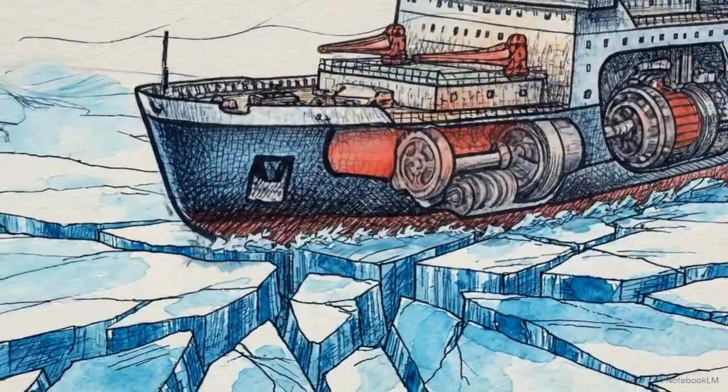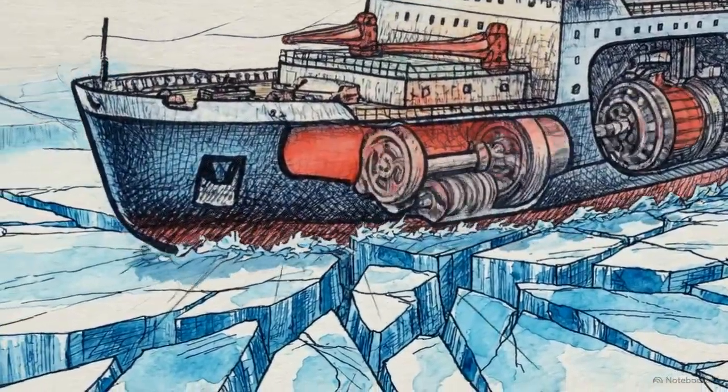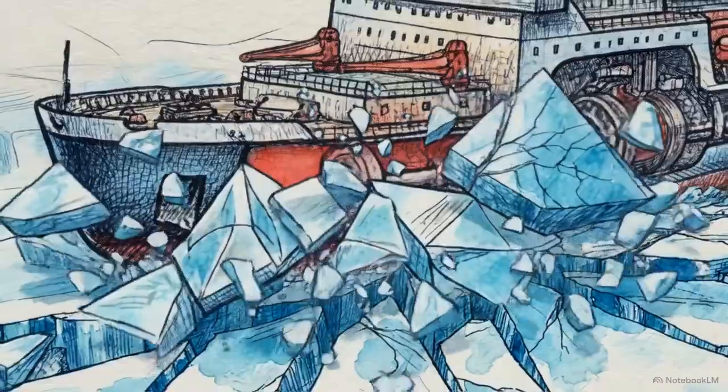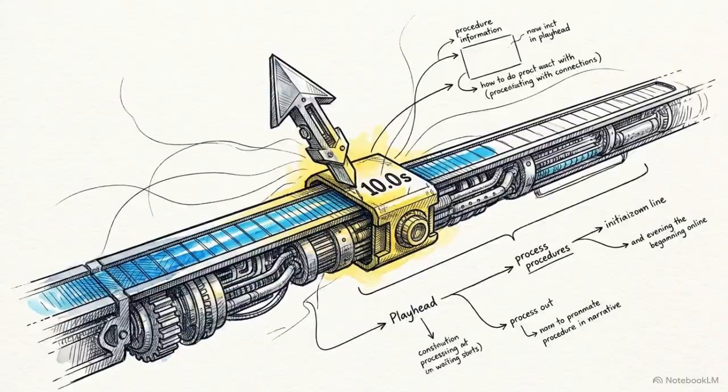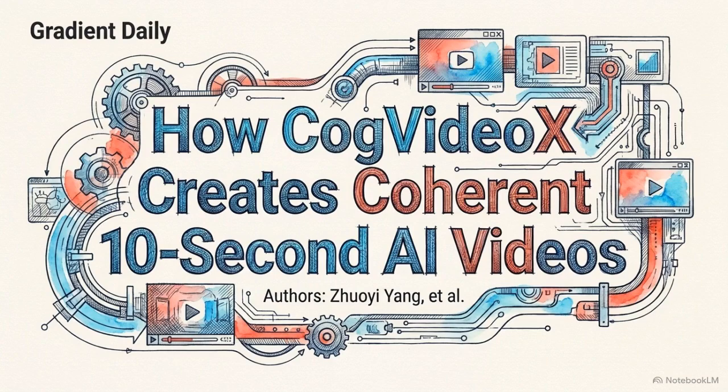Look closely at the continuity of the ice fracturing around this hull. Early text-to-video models produced brief, morphing fever dreams. This sequence holds physical structure for a full 10 seconds. The architecture driving this stability is outlined in a recent paper from Tsinghua University and Jipu AI, titled CogVideoX.